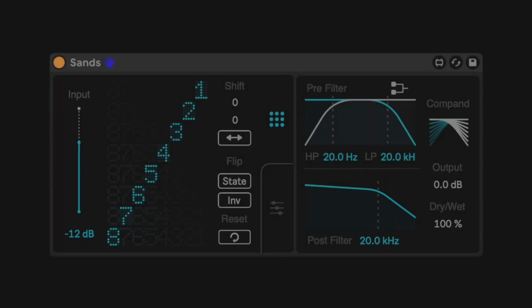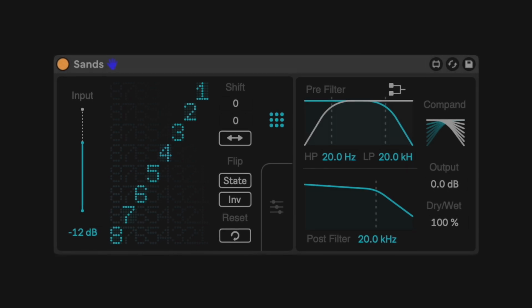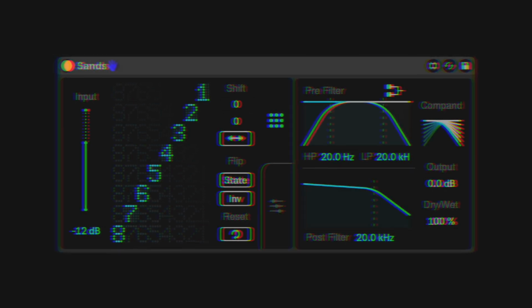Sans is a Max for Live device for reshaping your sound by simulating and then abusing digital sampler technology. Modeling the digital to analog and the analog to digital converter of an 8-bit sampler, Sans scrambles, skips, and inverts each bit to introduce mind-numbing violence to your signal. It is weird. Let's get into it.